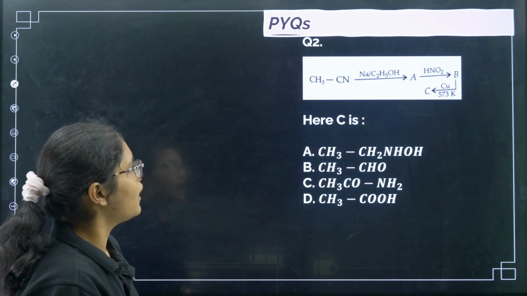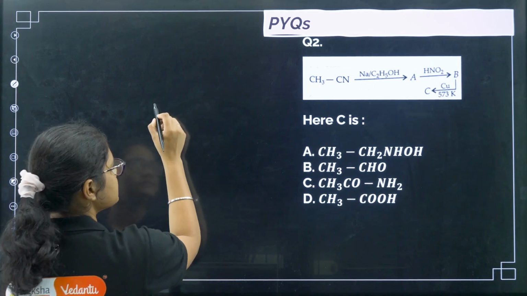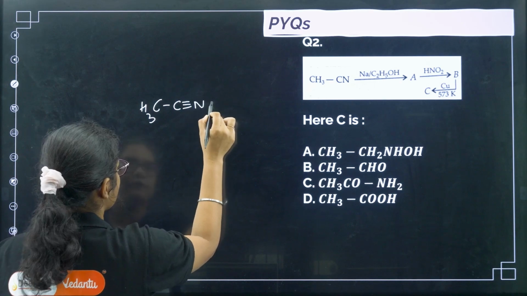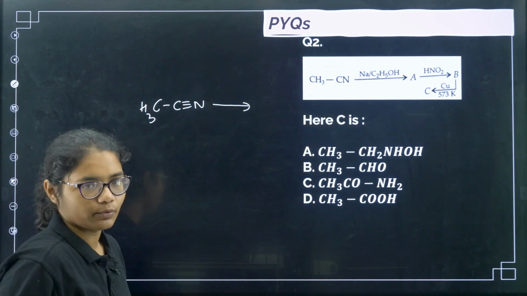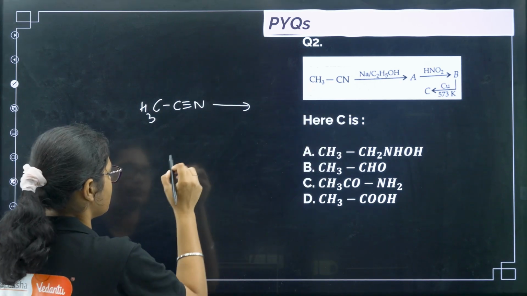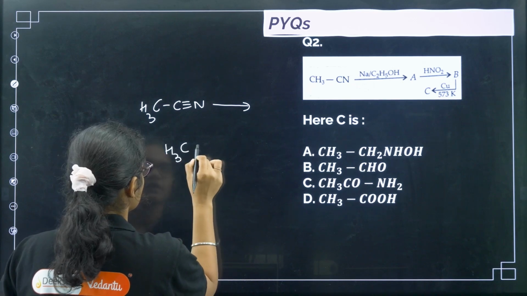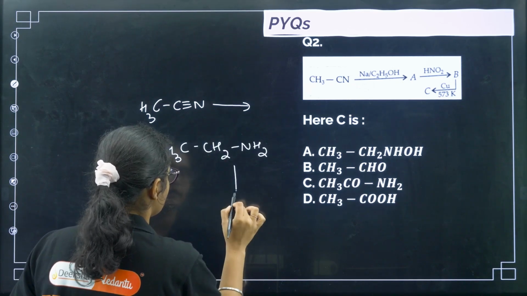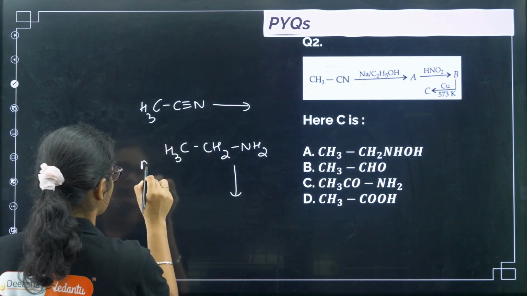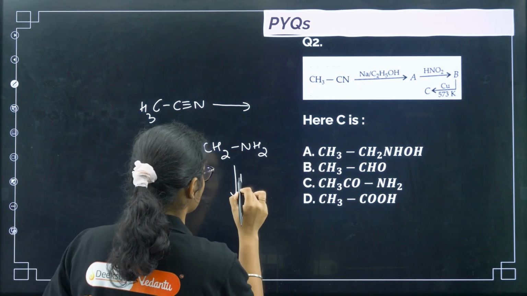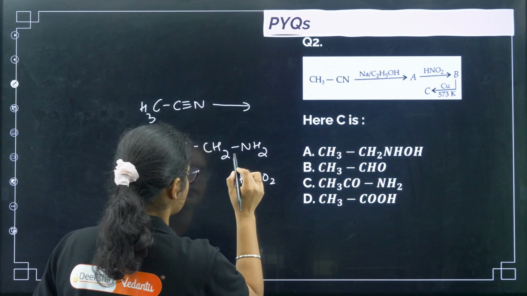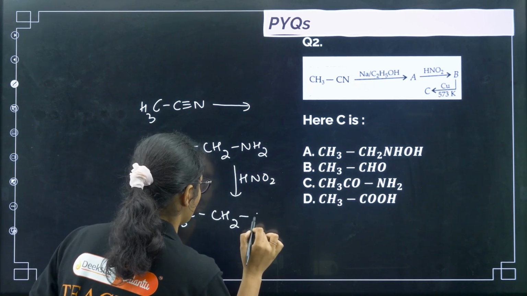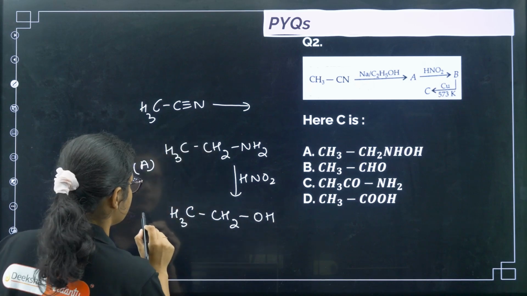Okay, next we have the next reaction. So CH3CN is given, okay, and you have been given Na/C2H5OH. So this is a reducing agent. So what will I get here? CH3CH2NH2. Okay. Now when you treat, this is your A. Now when you treat it with HNO2, this gets converted to alcohol. We'll get CH3CH2OH. Okay. So this is B.